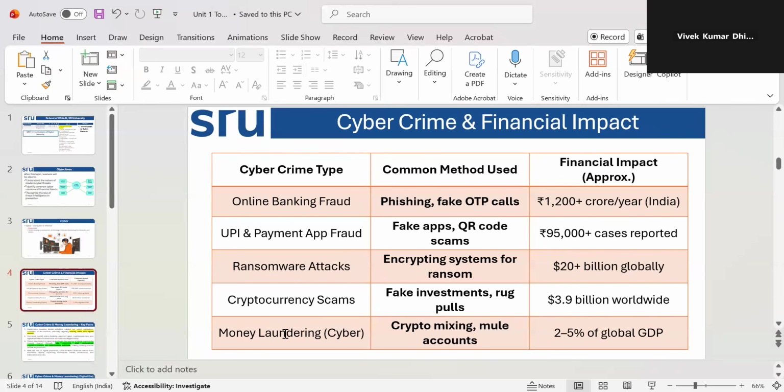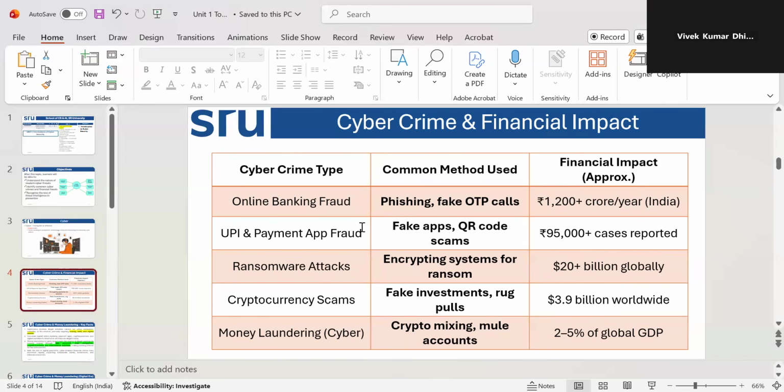So if we see the financial impact across India, it is 1,200 plus crore per year in India. This is just estimated data we cover. We see from different sites, and if we have the UPI data, rupees 9,000 per case is reported. So many UPI frauds are going on. So that also is going to become secure in future, slowly.